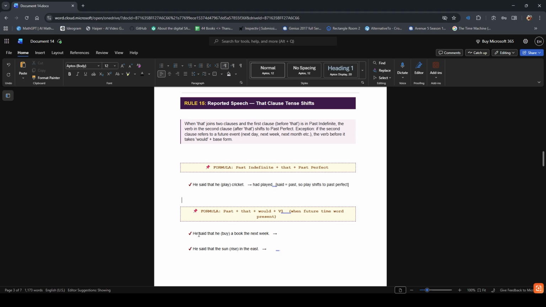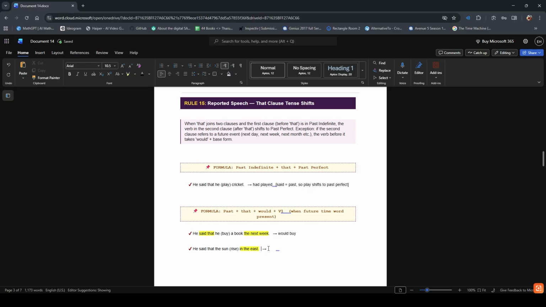The examples are: he said, it's in past, he buy a book the next week. The next week is the future signal word. It means the second formula will be used. He said that he would buy a book the next week. Would buy. The second example: he said that, it's in the past, the sun rise in the east.